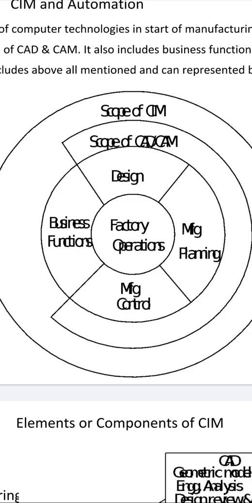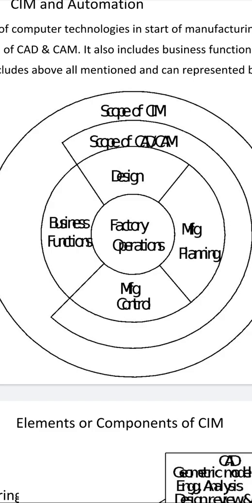This is the scope of SIM, and below that is the scope of CAD CAM, and these two include design, manufacturing planning, manufacturing control and business functions. All these four are covered under SIM, so that is its scope.